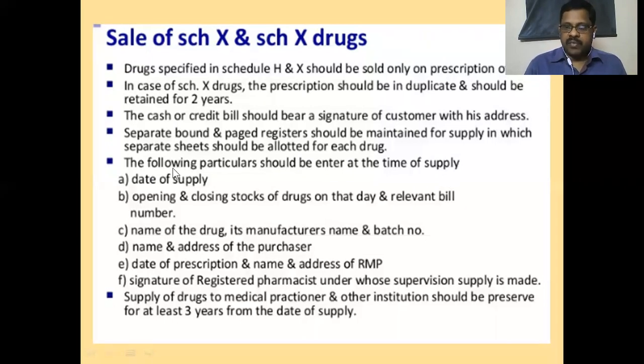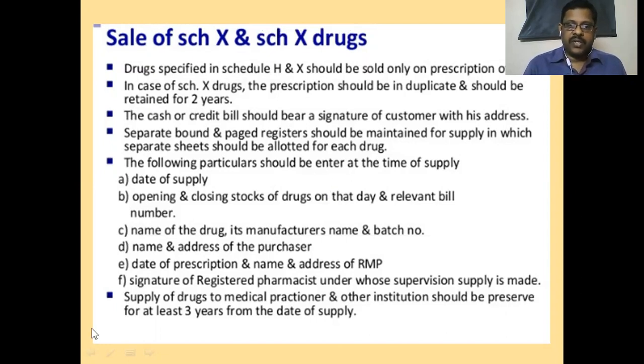Why a bound register? Because we should not make any alterations. We should not remove any pages in between, or add any pages in between. For that reason only, we have to maintain this bound register, because these are controlled drugs.